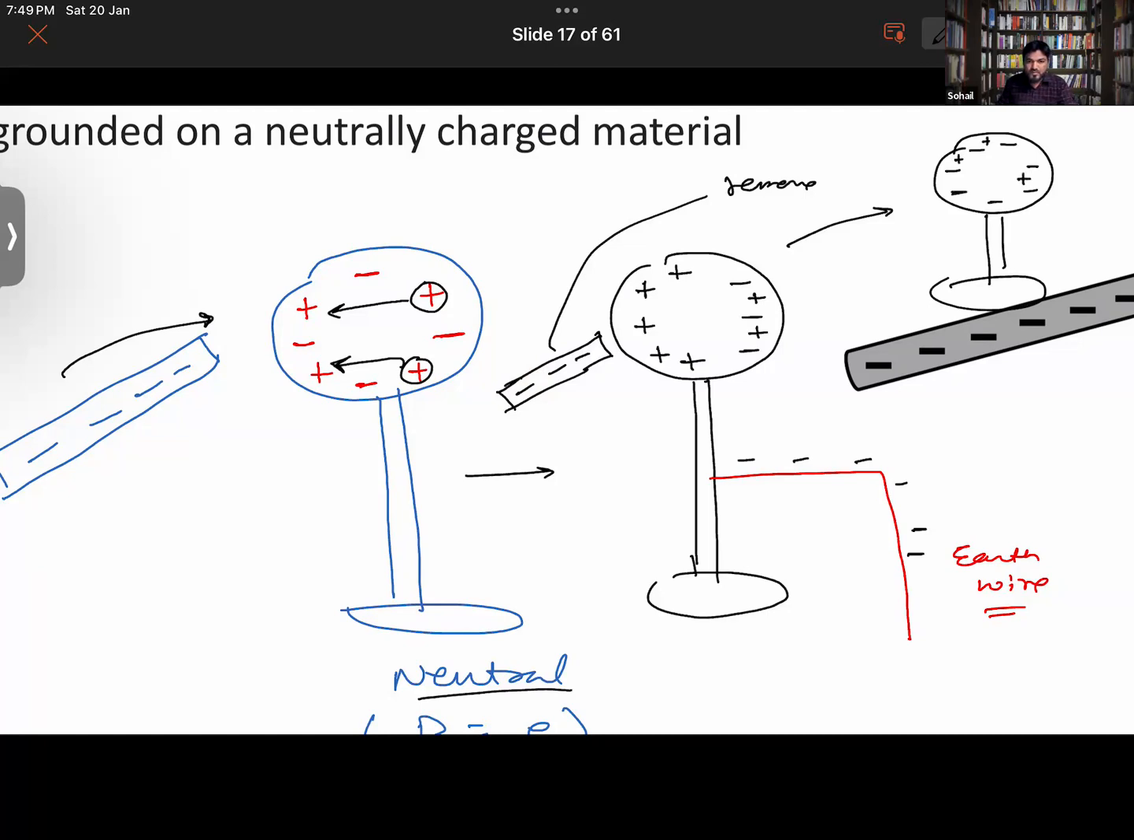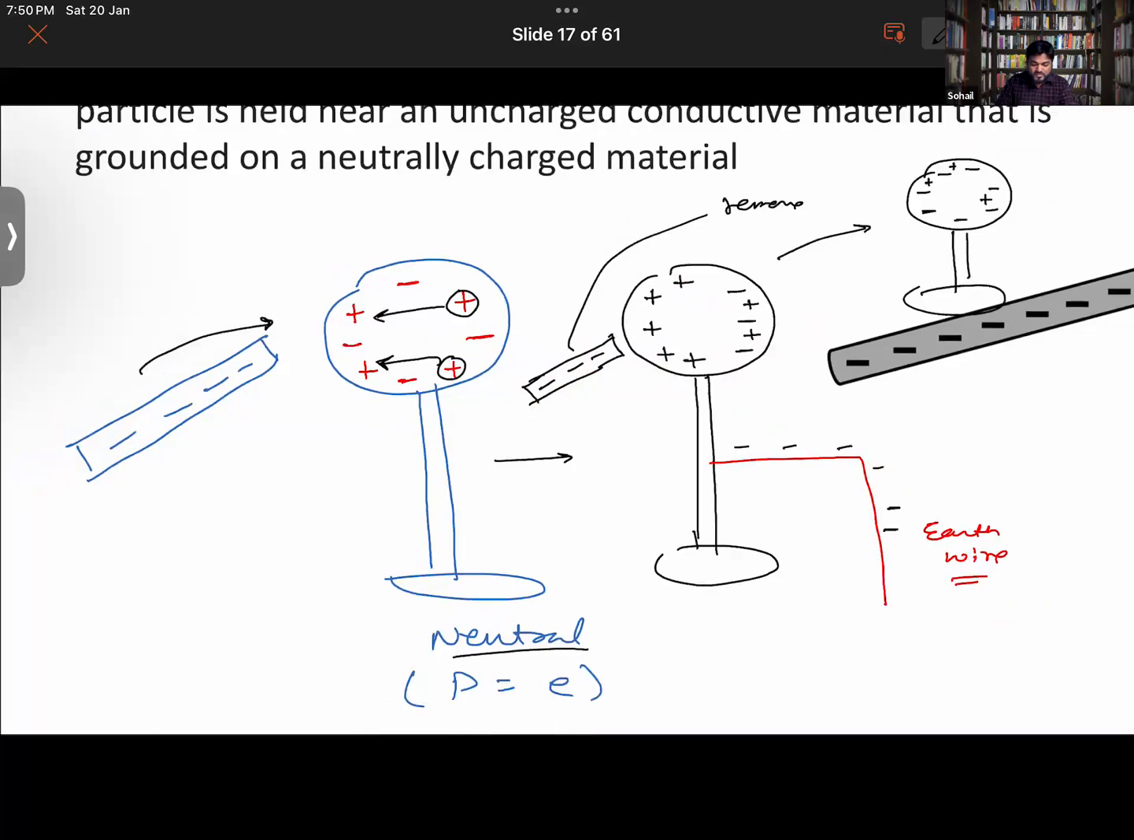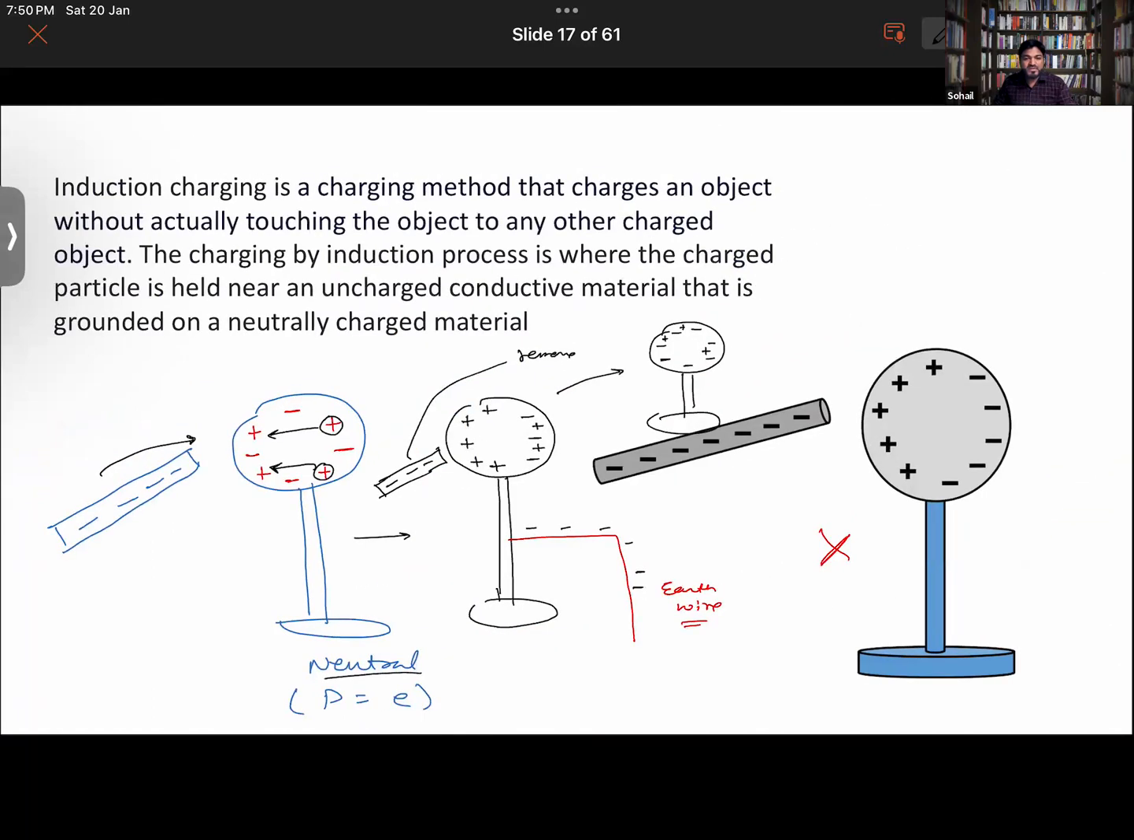Earlier the body was neutral, but when you introduce a charged body near it, positive charges shifted towards this side. Later on, if you remove this and connect the earth wire, the negative charges will flow into this body. So now the net charge will become negative. In this manner, flow of charge is taking place.